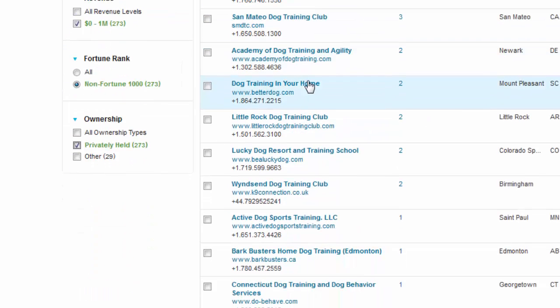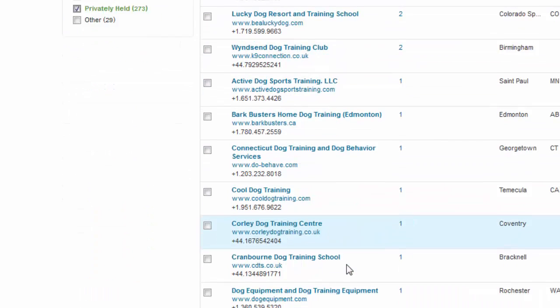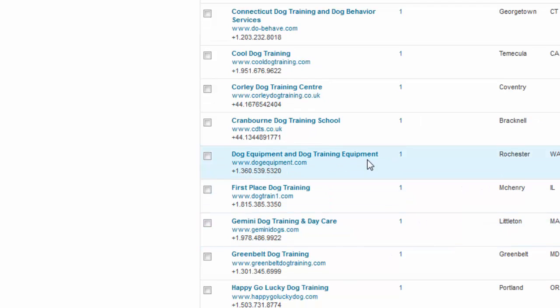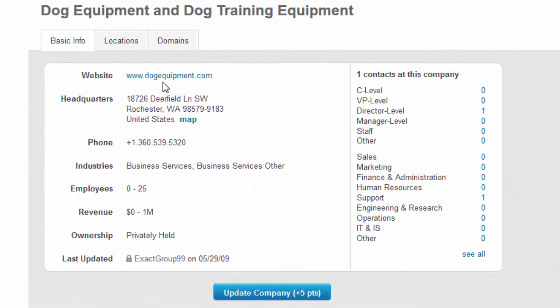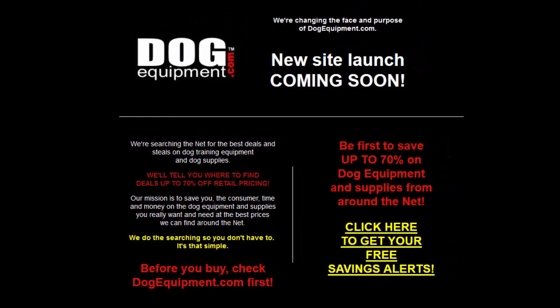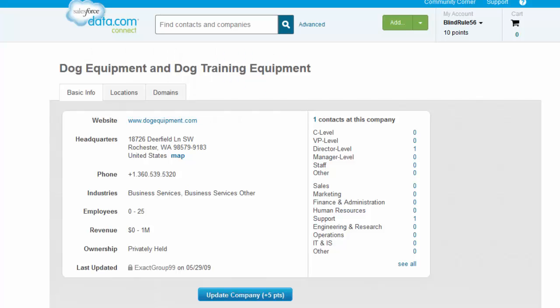Now it's just a matter of visually looking down the list, and I'm just going to pick out this one here. I haven't seen it yet. It's dog equipment and dog training equipment. So that sounds like a good prospect for a domain like Dog Trainer Tools. Let's take a look at them. And here we have the information and phone number, and we can check their website. And we've hit a dead end because this site says we're changing the face and purpose of dogequipment.com. So let's ignore this company and go back to find one of the other listings.